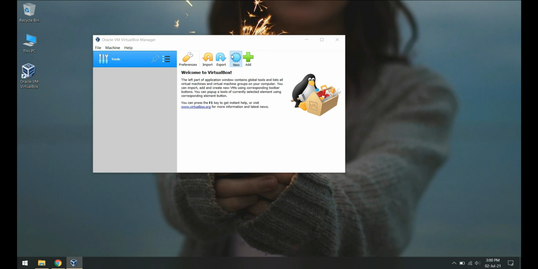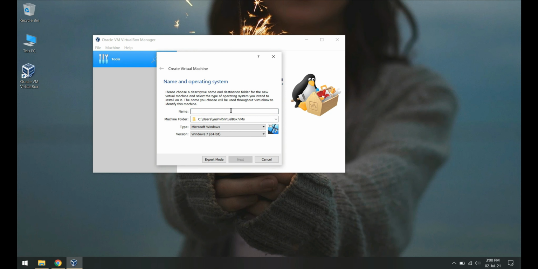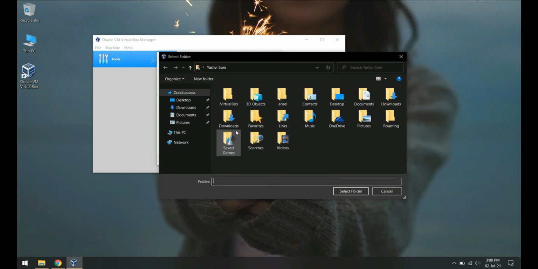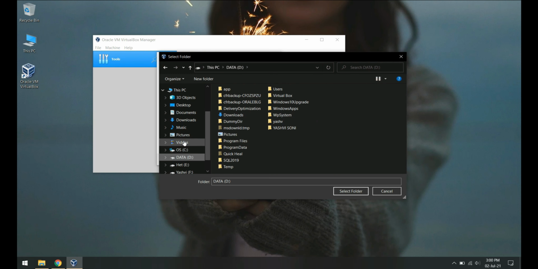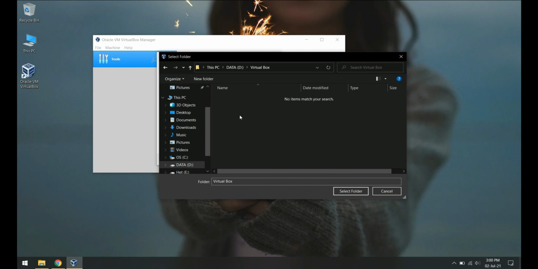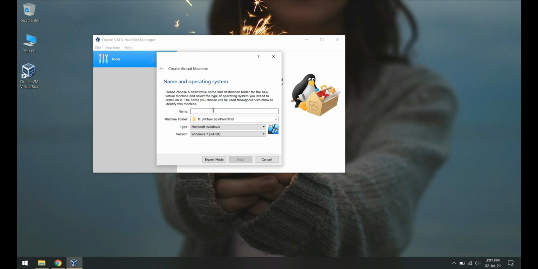Click on this new button and select the installation directory for your virtual machine. Make sure it has at least 25 gigs of space. Name your VM, then select Linux in type and Debian 64-bit in version. Click Next.